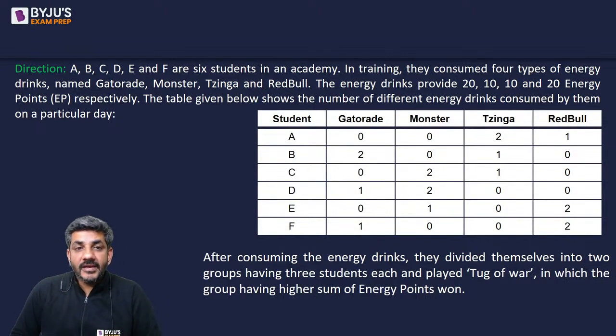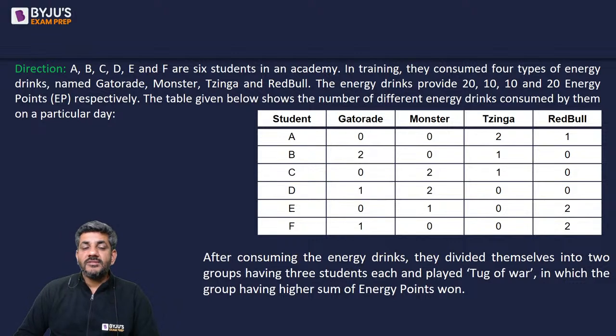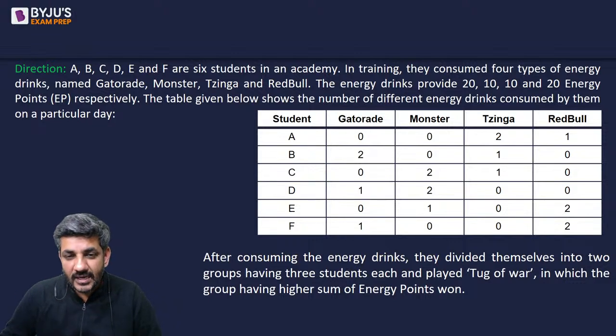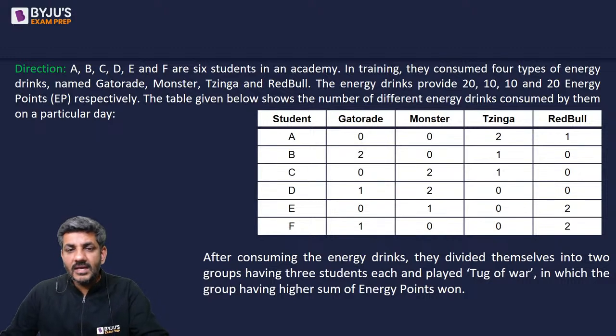A, B, C, D, E, F are six students in an academy. In training, they consumed four types of energy drinks named Gatorade, Monster, Zynga, and Red Bull. The energy drinks provide 20, 10, 10, and 20 energy points. The table given below shows the number of different energy drinks consumed by them on a particular day. After consuming the energy drinks, they divided themselves into two groups having three students each and played tug of war, in which the group having higher sum of energy points won. This is the only data that we have till now. So let's start solving it now.